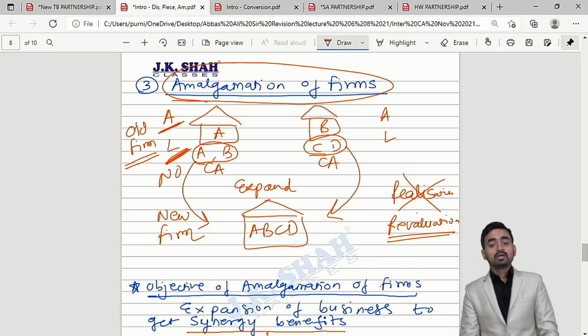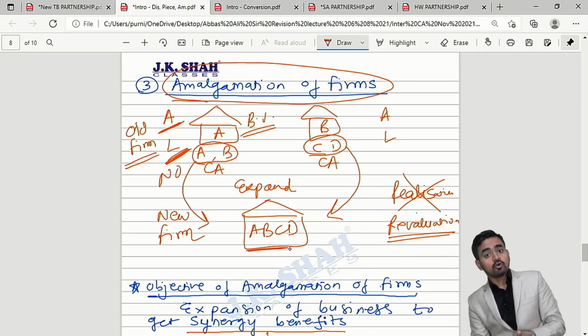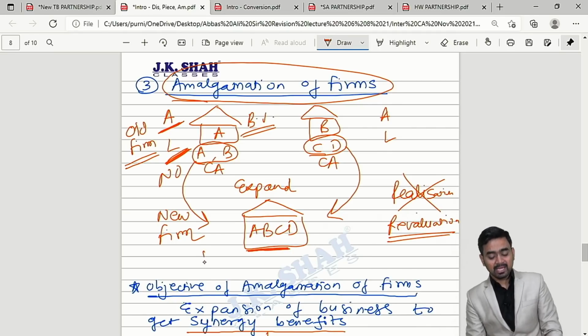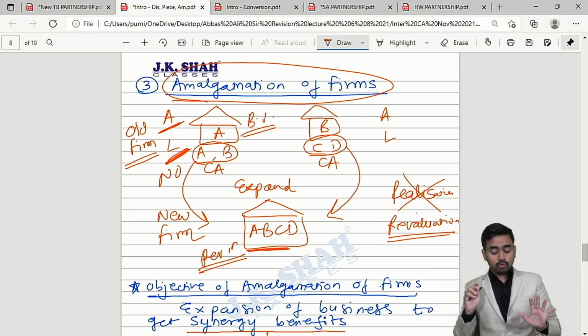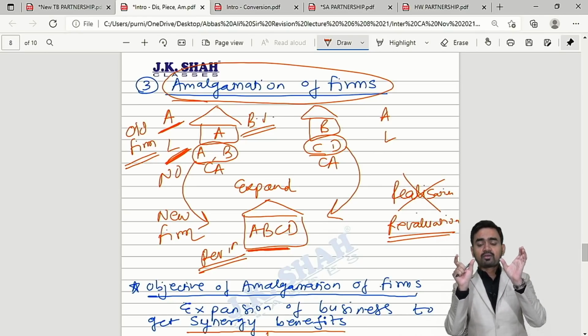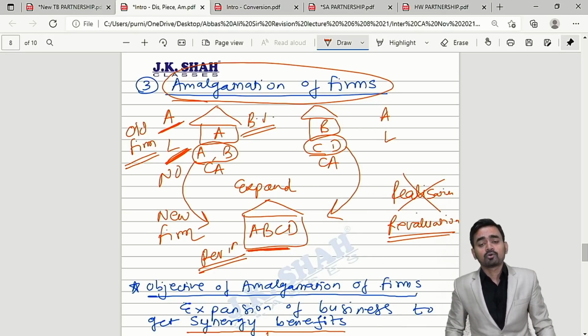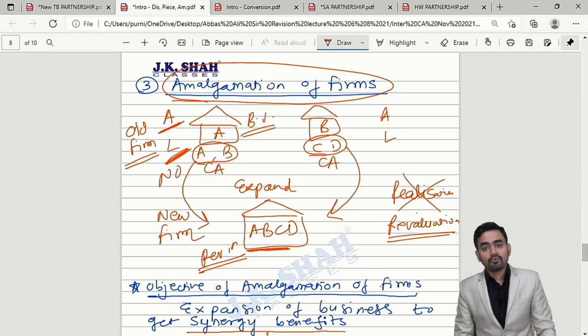We will open revaluation account, because in the old house they have some assets at some book value, correct. When they enter the new house, they can come, but after revaluation, correct my dear students. So in a nutshell, very simple theory: there are two firms having four partners A, B, C, D. They want to expand their business. They will come together with the same set of assets and the same set of liabilities, but at a revised amount it will be recorded in the new firm's books.